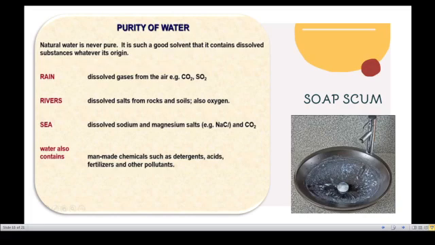And see, the sea has dissolved sodium and magnesium salts, for example NaCl, and carbon dioxide. Water also contains man-made chemicals such as detergents, acids, fertilizers and other pollutants. So natural water is